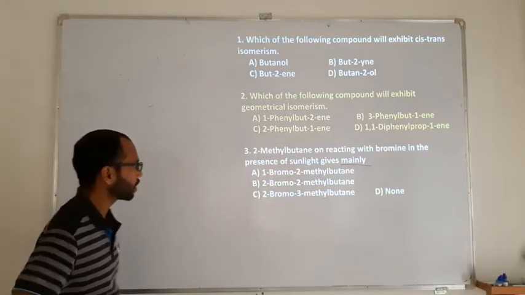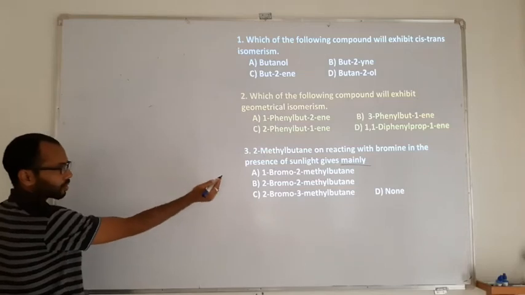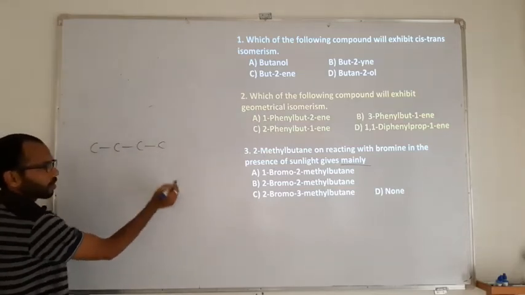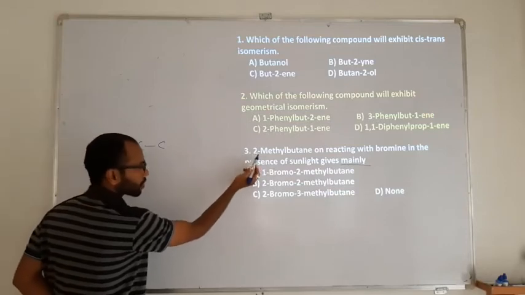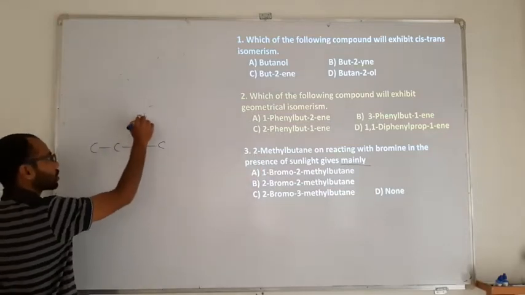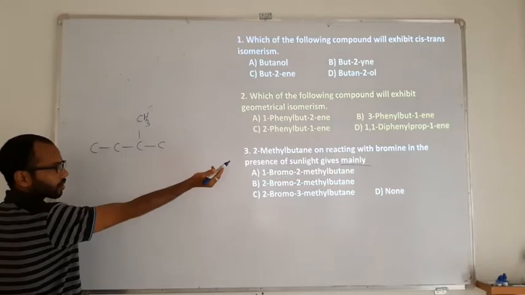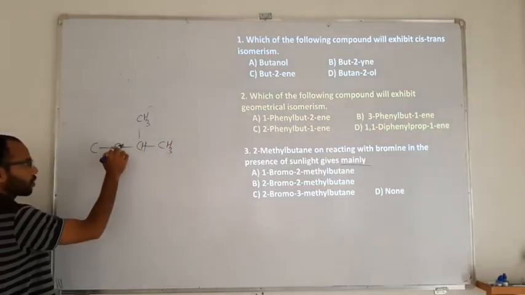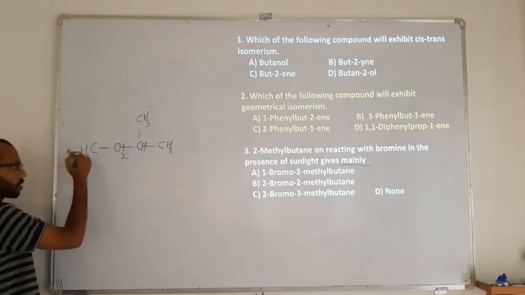The reactant here they have taken is 2-methyl butane. So the parent chain is butane, so 4 carbons will be there. What is the position of the methyl group? It's at the second position. So it is going to be CH3, and the parent chain is the alkane. So it is going to be CH3, 3 bonds with 1 hydrogen, 2 bonds with 2 hydrogens, 1 bond with 3 hydrogens.